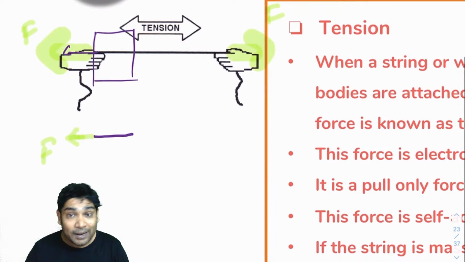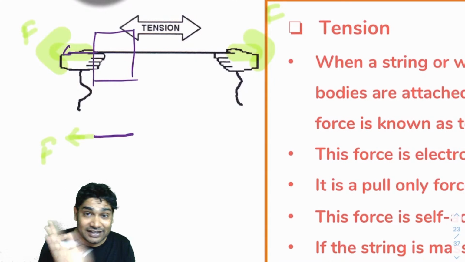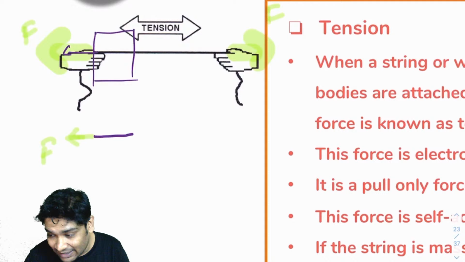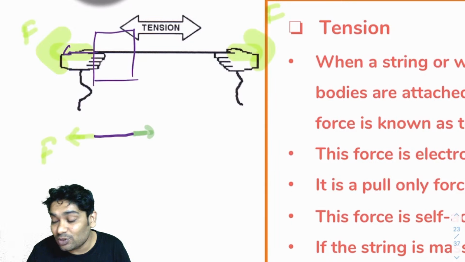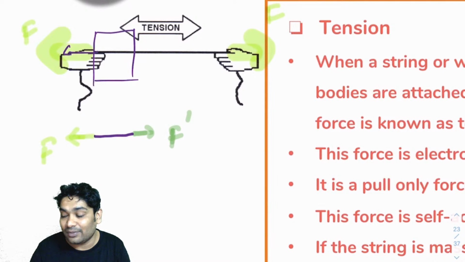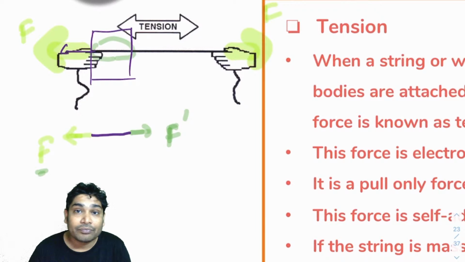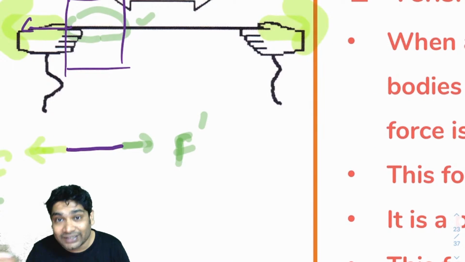Now, this part is also not going anywhere. Why is it not going anywhere? If there is a force pulling it on one side, you conclude that this force obviously has to be balanced. There has to be somebody else pulling it in the opposite direction. There has to be some force, F dash, which is balancing this force F. That is why this segment is not moving anywhere. Now where is that force coming from? That force is coming from this part of the string, which is pulling this towards this.